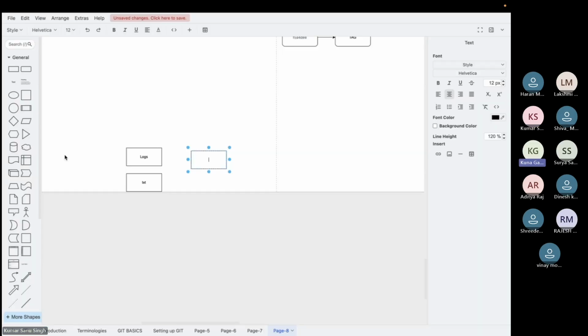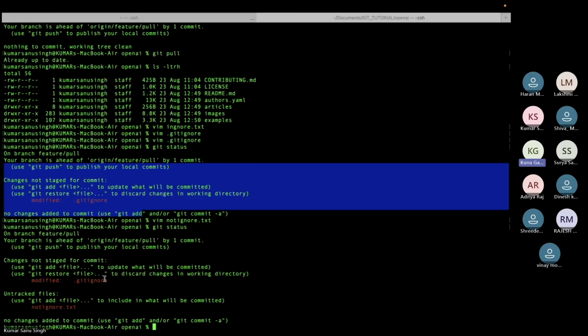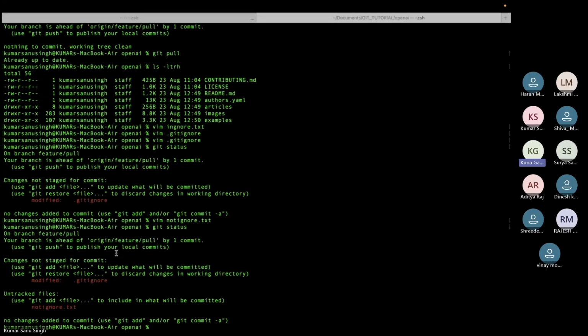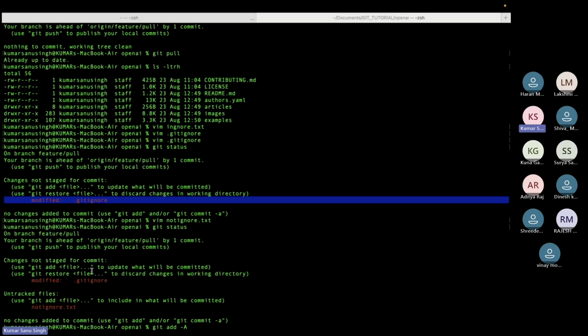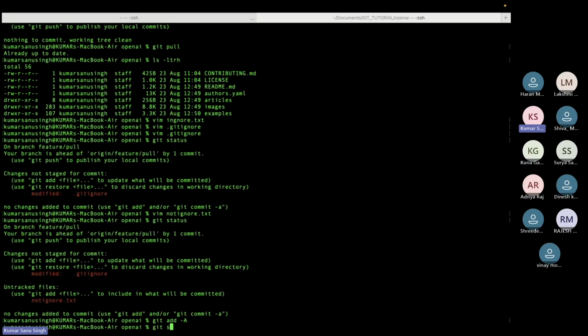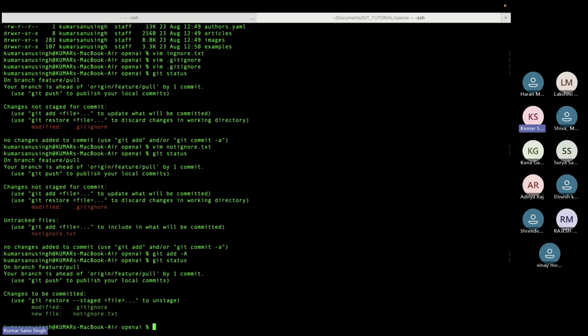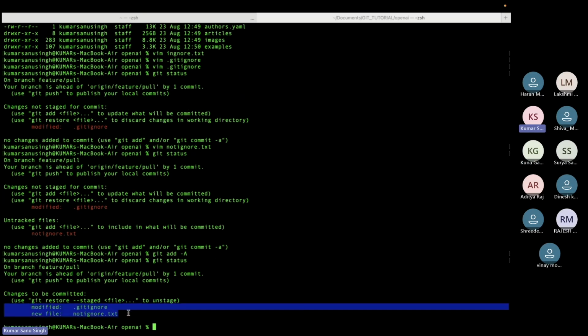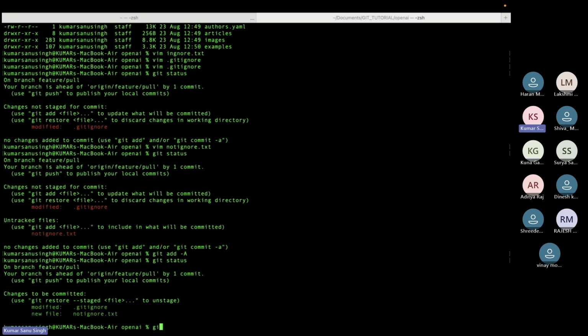Sir, if I fire the command git add -a, will it also ignore? Yes, it is not asking you to do git add. If you do git add, it will add these two only. Let's do that now. Did git status capture your file again? Okay. Let's do commit.